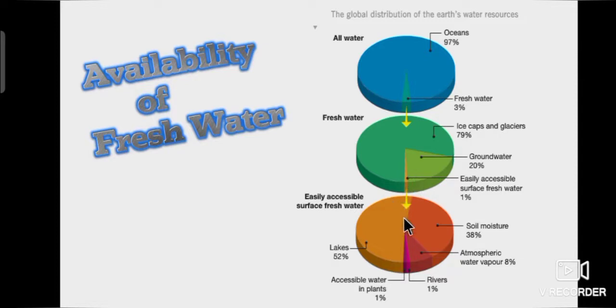In that 1% of fresh water, 52% of water is present in lakes, 38% is present as soil moisture, 8% is present as vapor, and we are collecting 1 or 2% from rivers. This is the availability of fresh water in percentage.